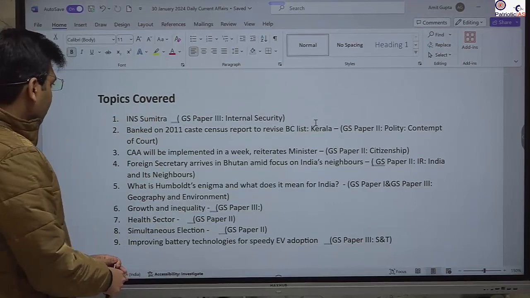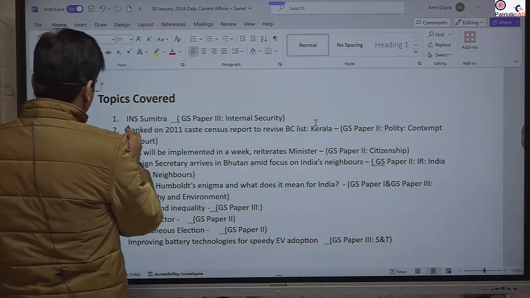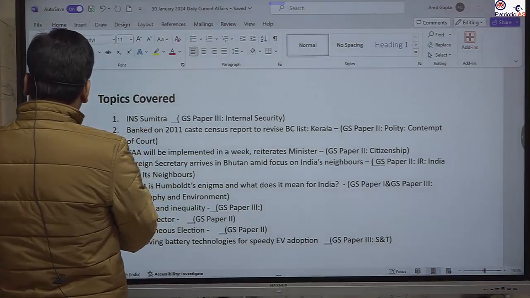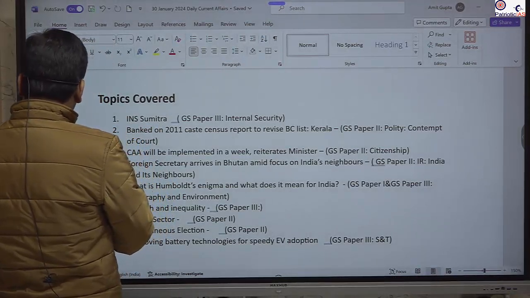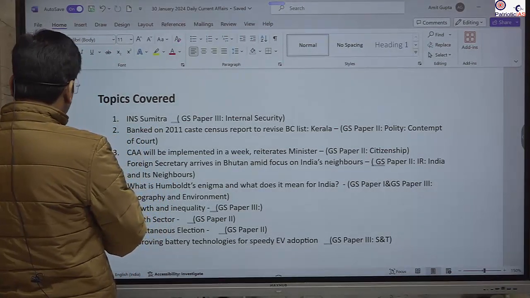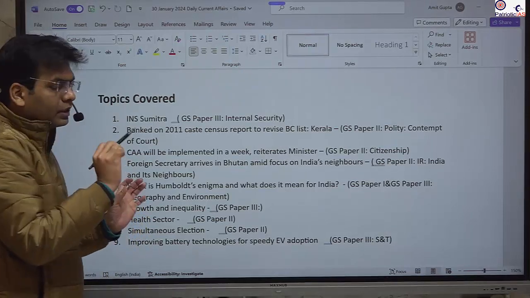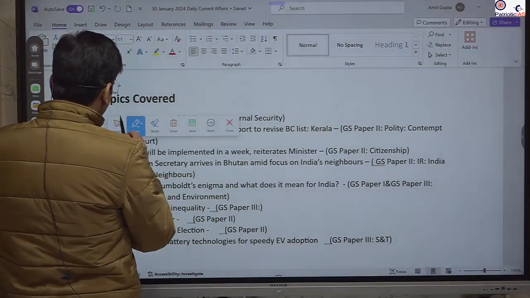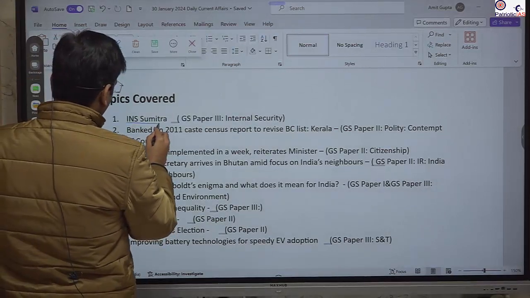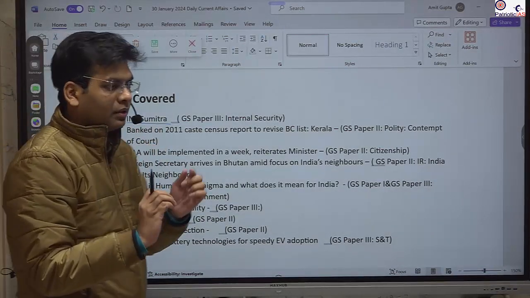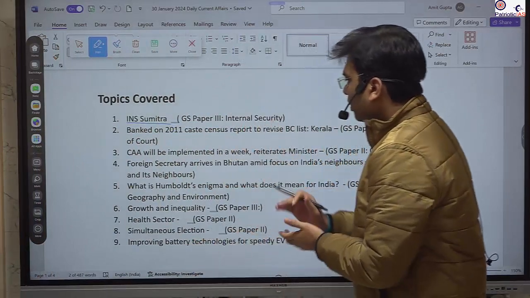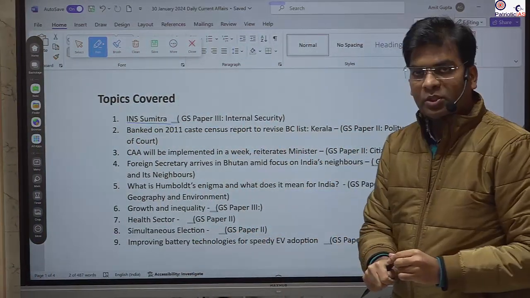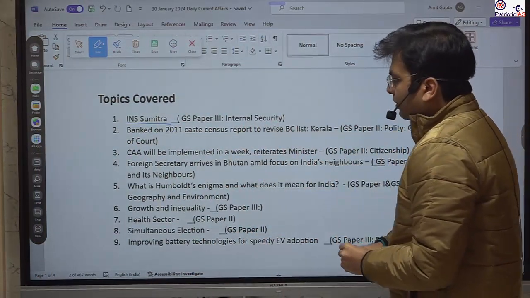We will start with INS Sumitra that has been deployed into the Arabian Sea. We saw that there has been the Houthi attack, and that's why we also saw an increase in pirate activities on the Somalian coast. So we will just know about the basics because this is important with respect to the prelims as well as the mains.